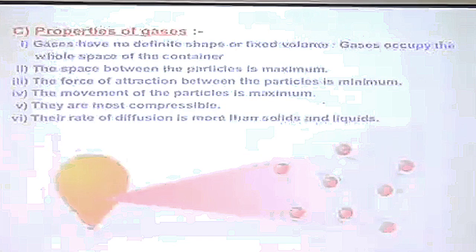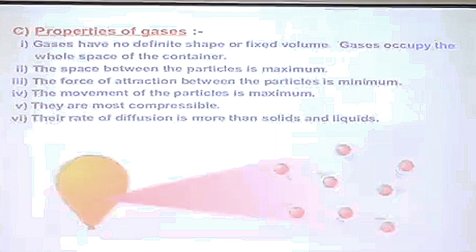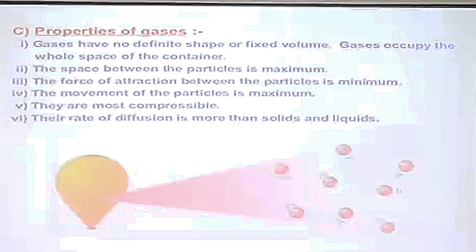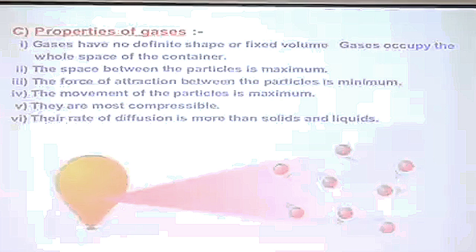If we come to the liquid state, I take another example, let it be water, the commonly available liquid. I take it in a beaker. Let us take 10 ml of water. So the volume of water is 10 ml and I just keep it in a beaker. So its shape is the shape of the beaker. Its volume is 10 ml. Now I pour this water into a conical flask. Now I see that its volume remains 10 ml, but its shape changes. It takes the shape of the conical flask. So I can see liquid is a state of matter which has a definite volume, but it doesn't have a definite shape. It acquires the shape of the container in which it is poured.